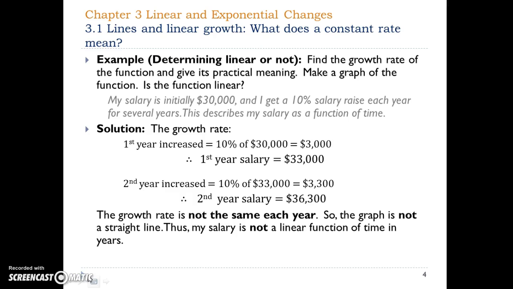Here's another example. Find the growth rate of a function and give its practical meaning. Make a graph of a function. Is the function linear? My salary is initially $30,000, and I get a 10% salary raise each year for several years. This describes my salary as a function of time.